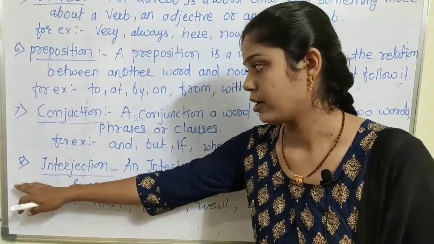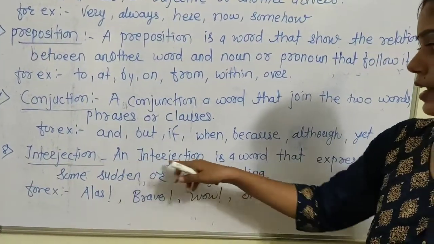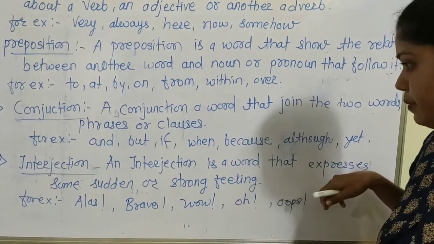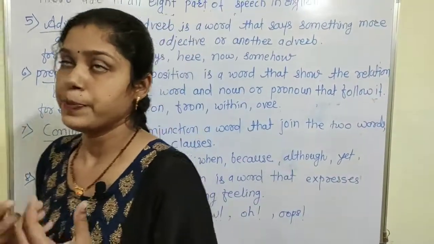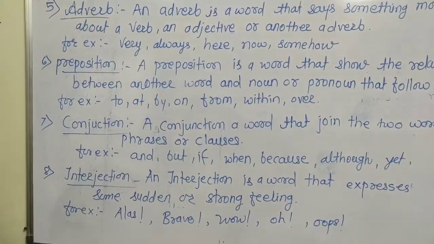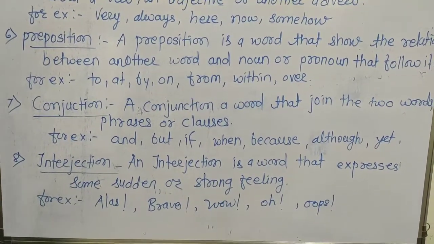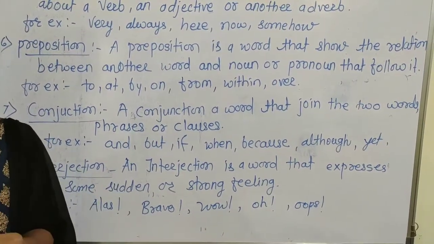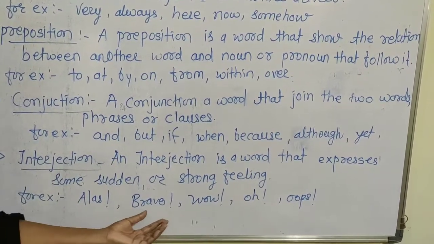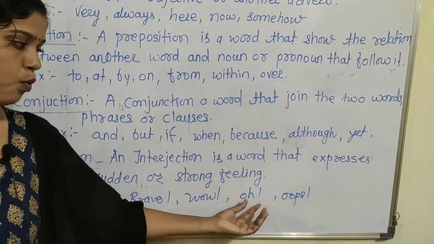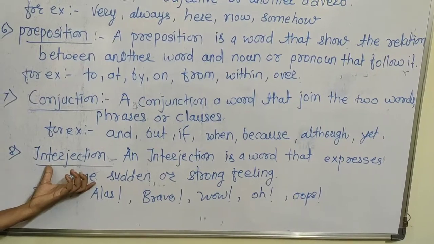The 8th and last part of speech in English is interjection. What is meant by interjection? An interjection is a word that expresses some sudden or strong feeling. If we speak any sentence and express our sudden feeling, for example, wow, what a beautiful girl. Wow is our sudden feeling, which that word expresses. For example, alas, bravo, wow, oh, oops. All those words are interjections.